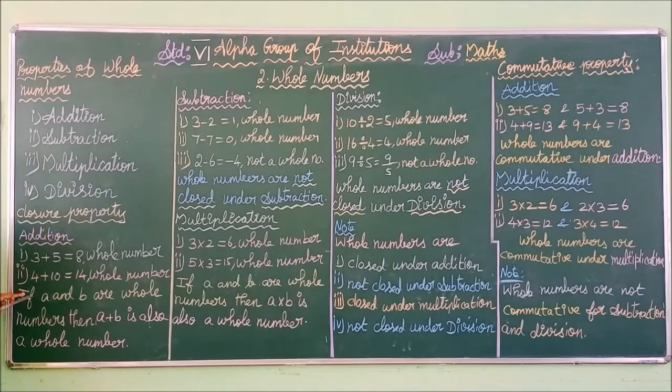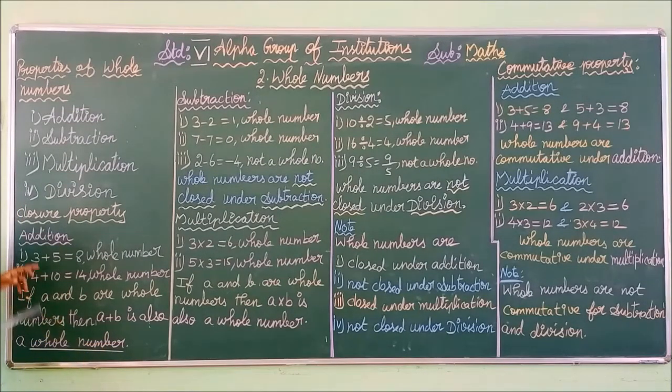See here, if A and B are whole numbers, instead of A and B, here we have taken the numbers 3 and 5. If A and B are whole numbers, then A plus B, what is A plus B? 8. A plus B is also a whole number. This is the definition of closure property. In the one mark question, they will ask: if A and B are whole numbers, then A plus B is also dash. You have to answer: whole number.